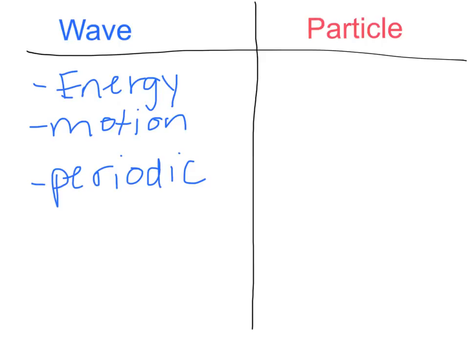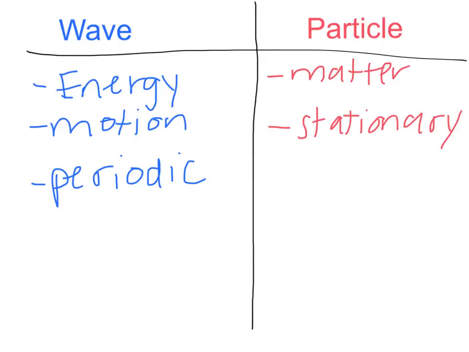A particle, on the other hand, is made up of matter instead of energy. This means that a particle takes up space, whereas a wave does not. A particle may also be stationary. Just like a desk can sit in one spot, a particle can always stay in one spot. This is different from a wave, which is always in motion. However, a particle can also be set into motion, such as a baseball that's being thrown.